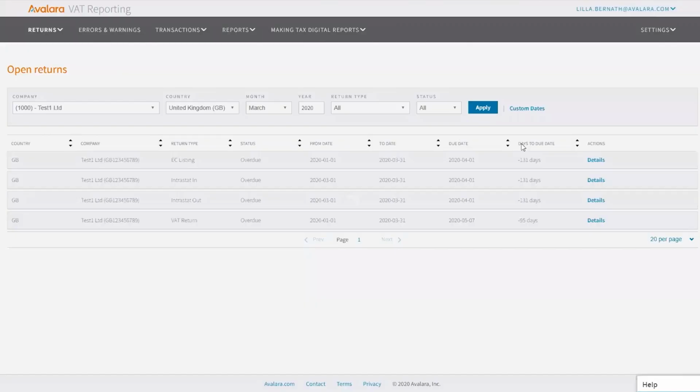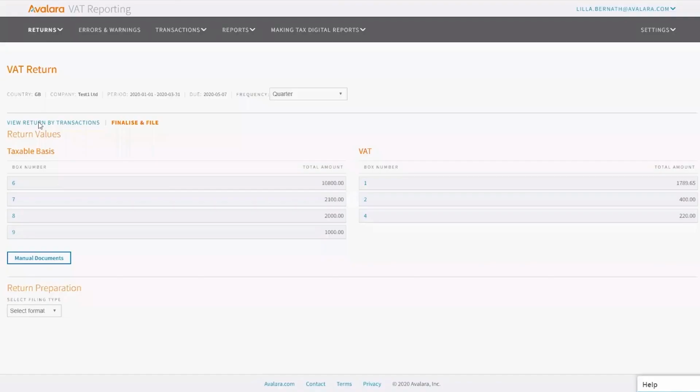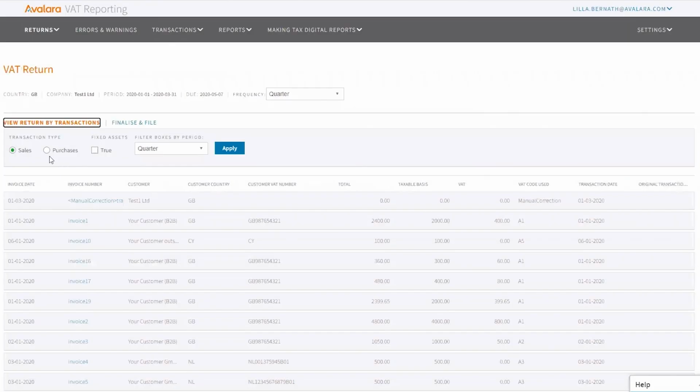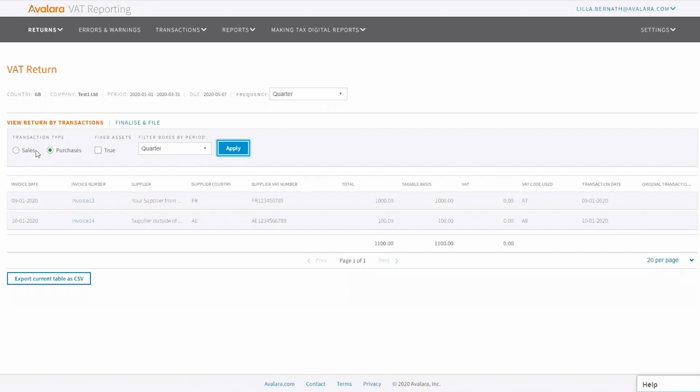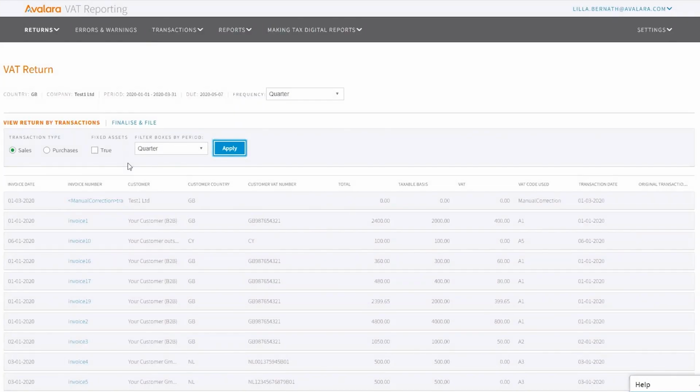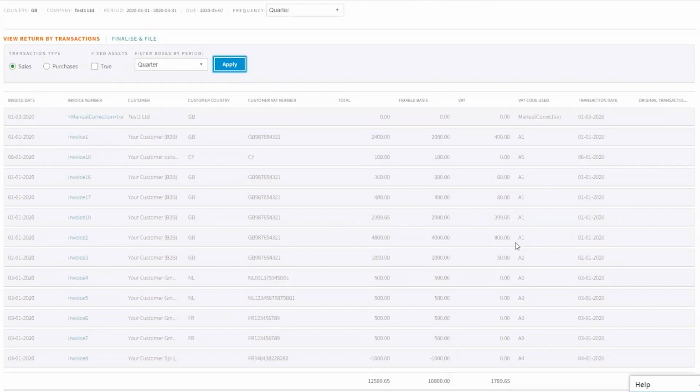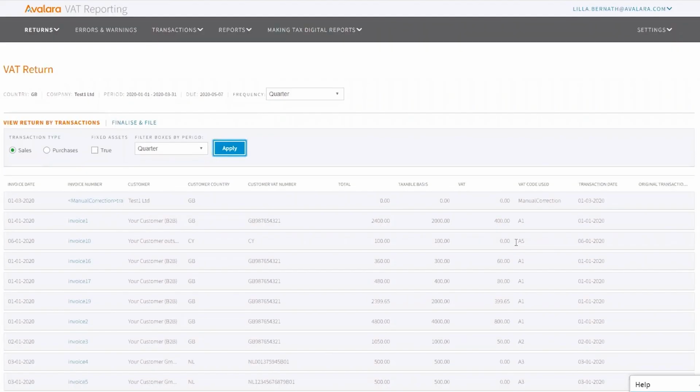Okay, and it will also appear, if I go back, under VAT return by transactions. If I go, you can see it's on the top line. But if I go into purchases, so you can see it's the top line, and it tells you that it was included in the return.